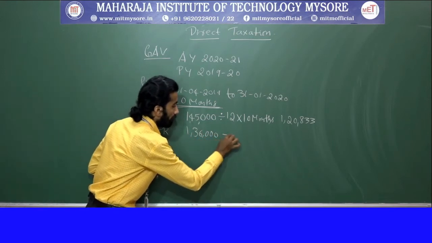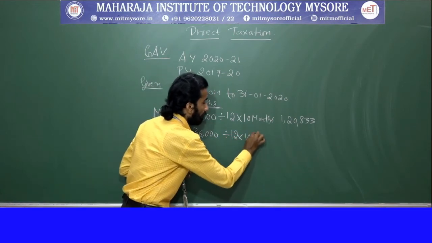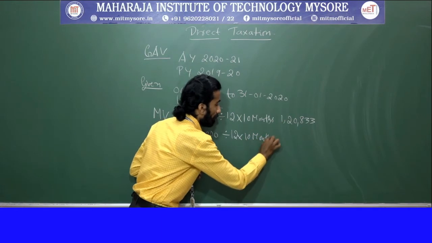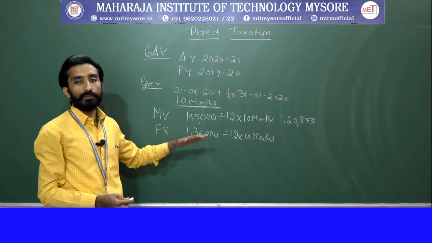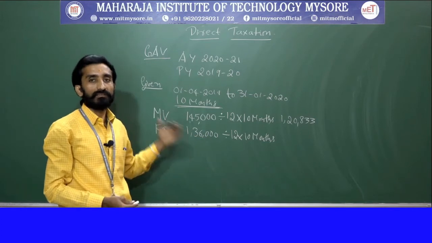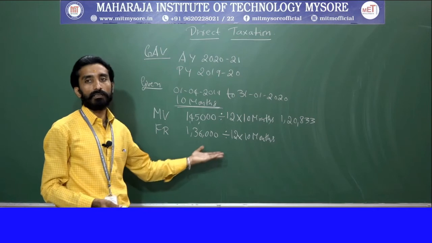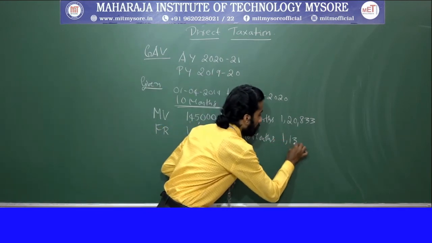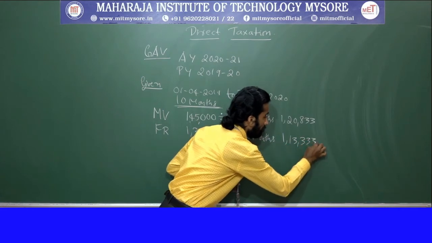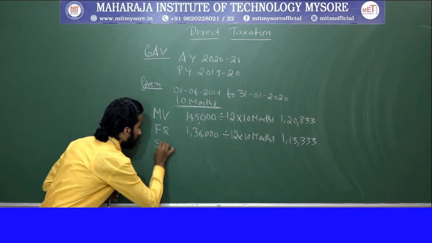So 1,36,000 divided by 12 into 10 months. Again, why are we doing it for 10 months? Because he has received the rent for 10 months, as he has transferred the house. That is the reason we are calculating it for 10 months. So again you get 1,13,333. Clear?